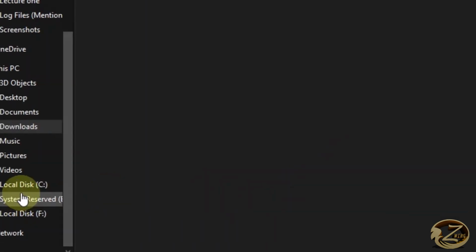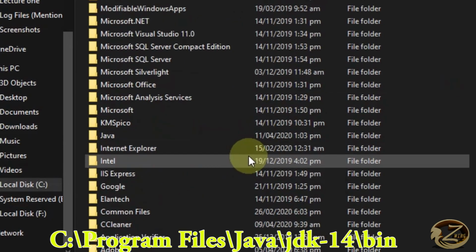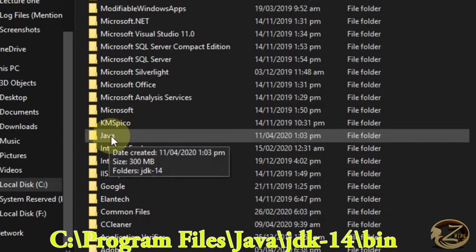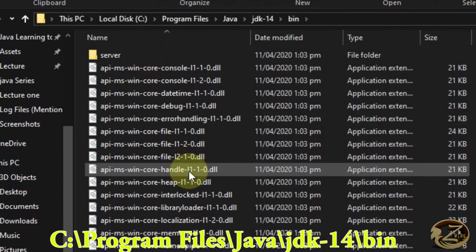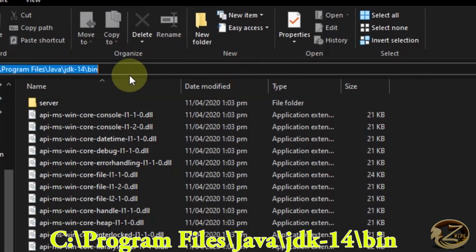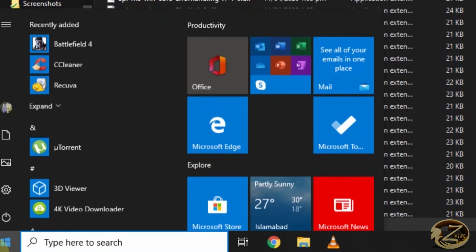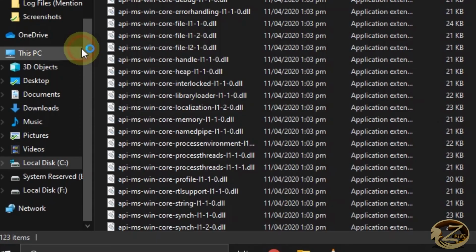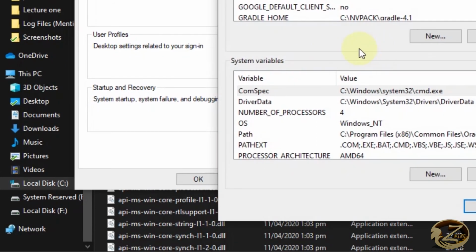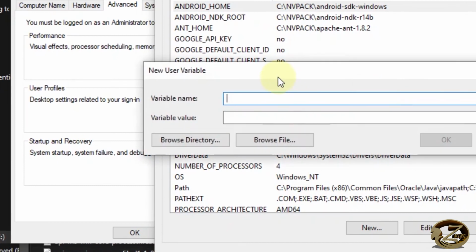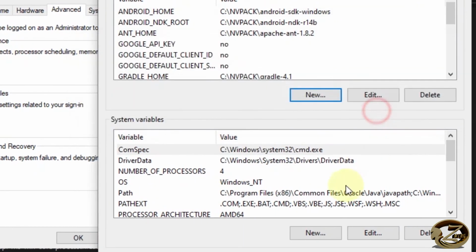Close it, and now just go to your C drive, open program files and look for a folder named Java. Here it is. Open it, open JDK-14, go in the bin, and after that just copy the address of this folder from here and go to the window and search for environment variables. Here it is. Click it, and in environment variables, click this one and create new and name it path. Then here paste that address and hit the OK